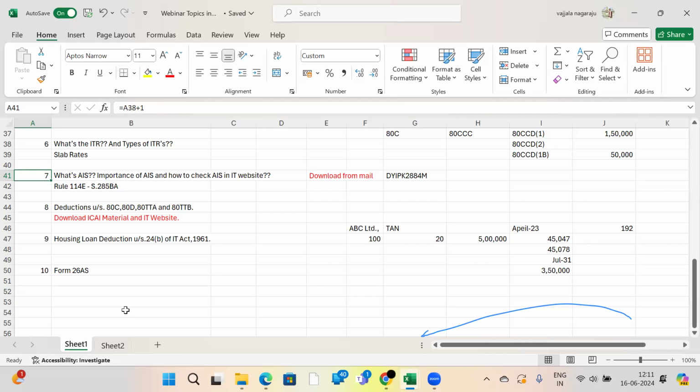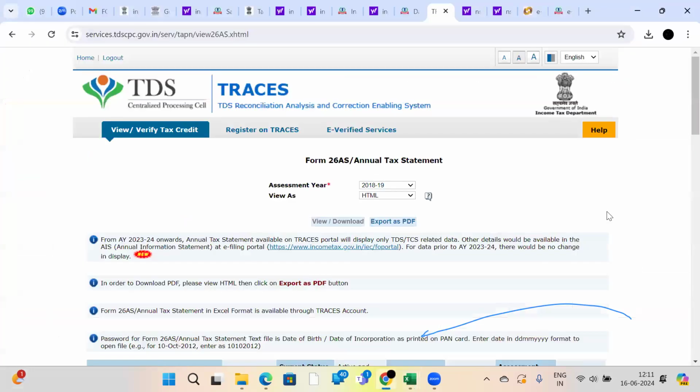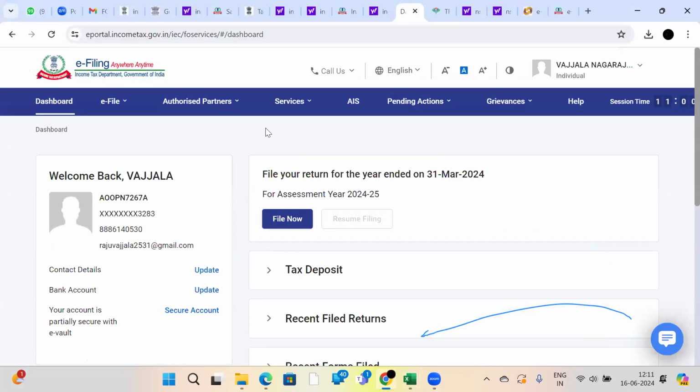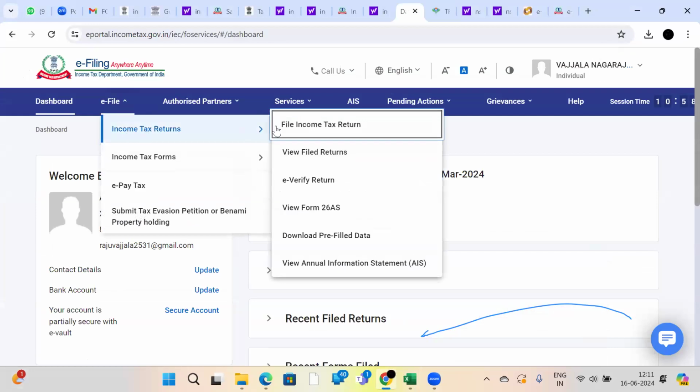If it is less than 50 lakhs, then you will go to ITR 2, because in ITR 1 capital gain details will not be available.